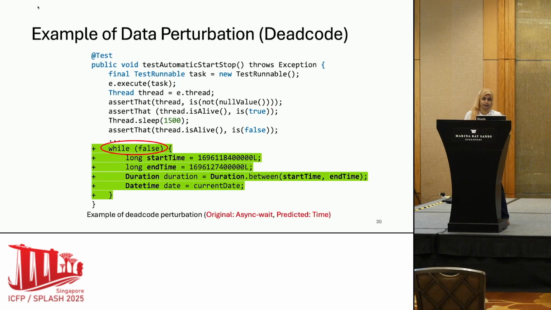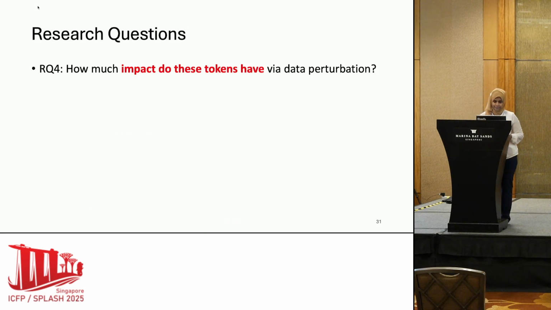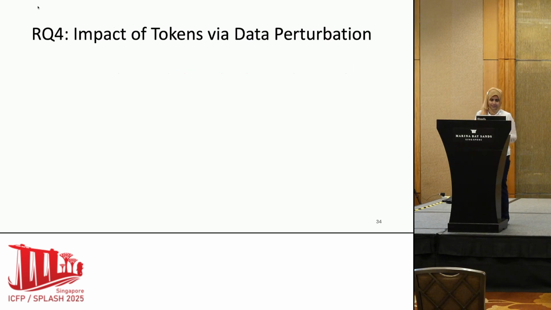However, we still see that when we inject this data perturbation, our model predicts this test as the time category instead of async wait. The reason is very clear, because there are lots of tokens here that contain the time keyword. So now we want to see what the impact is per category. Is it still happening in all the tests, or how does the result drop?